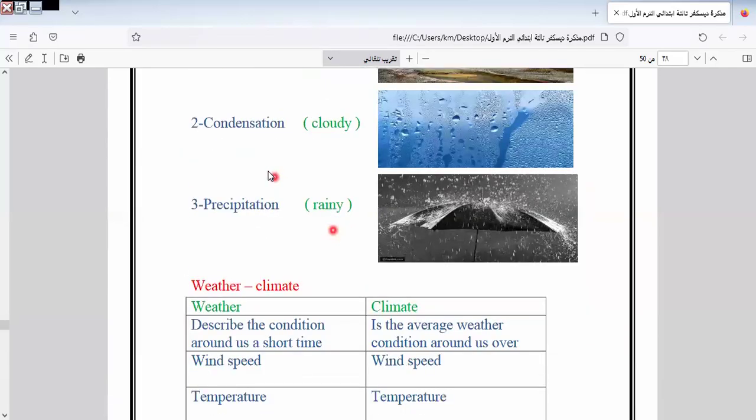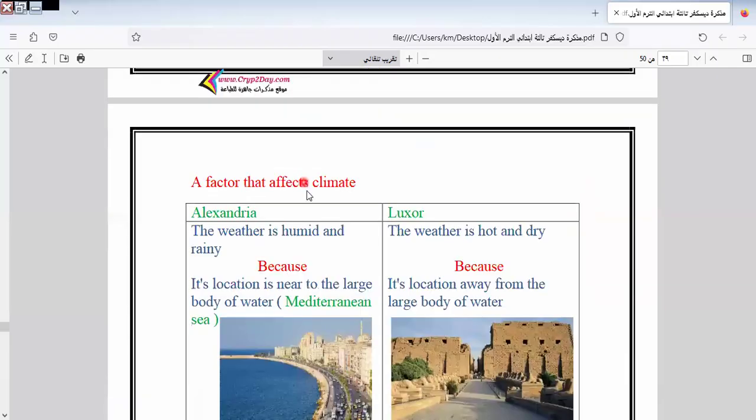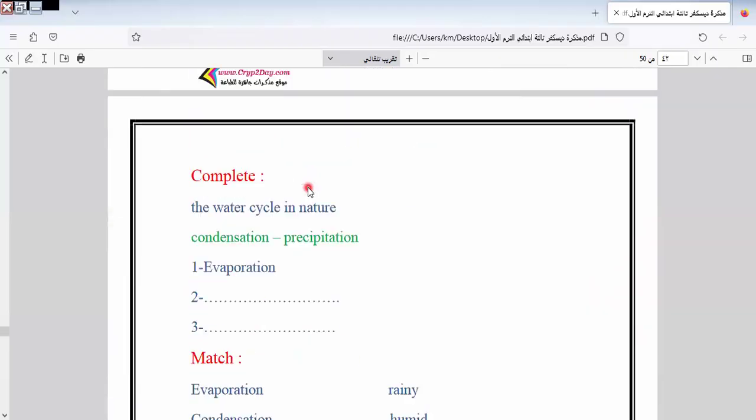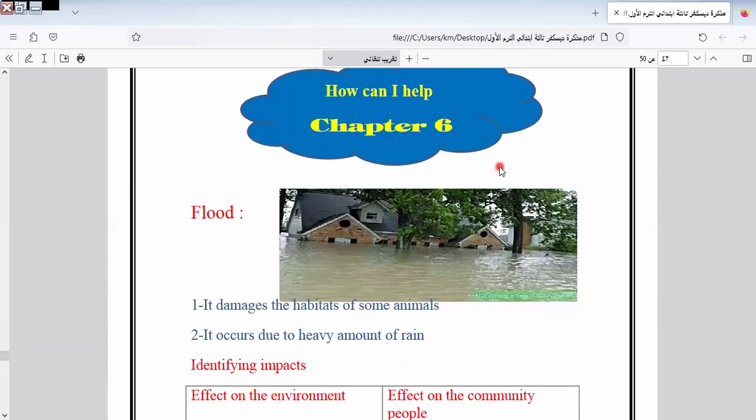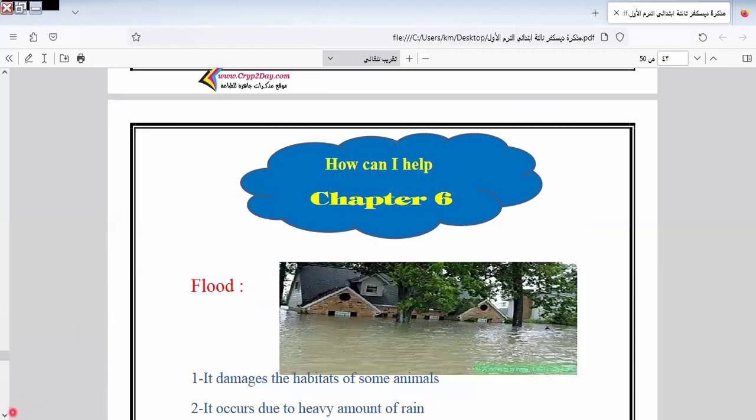Precipitation, it will be rain. Condensation, cloudy, and evaporation, humid. So I will tell you, evaporation, it will be humid. Condensation, it will be cloudy, and precipitation, it will be rain. Okay. Let's go to the last chapter in this part.